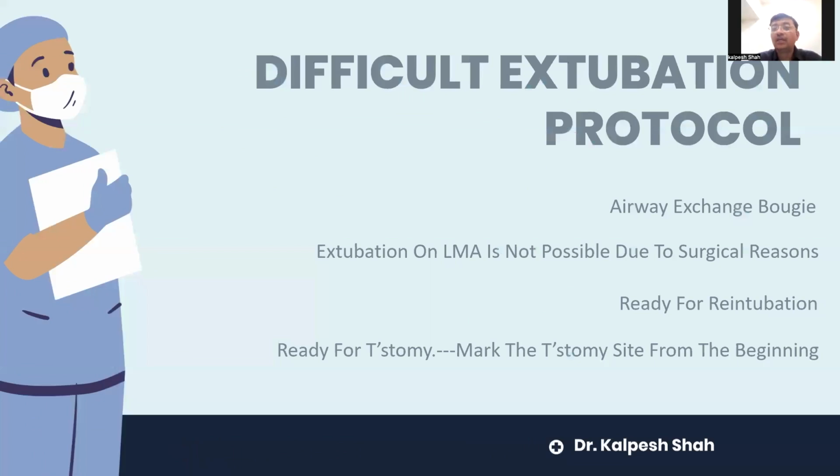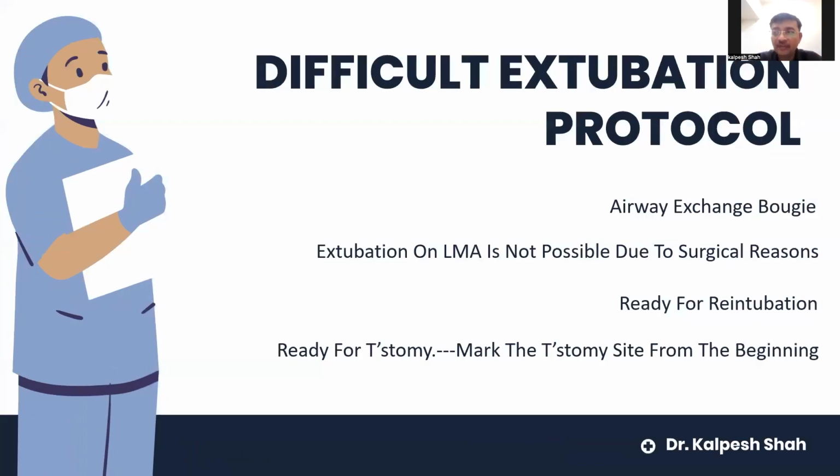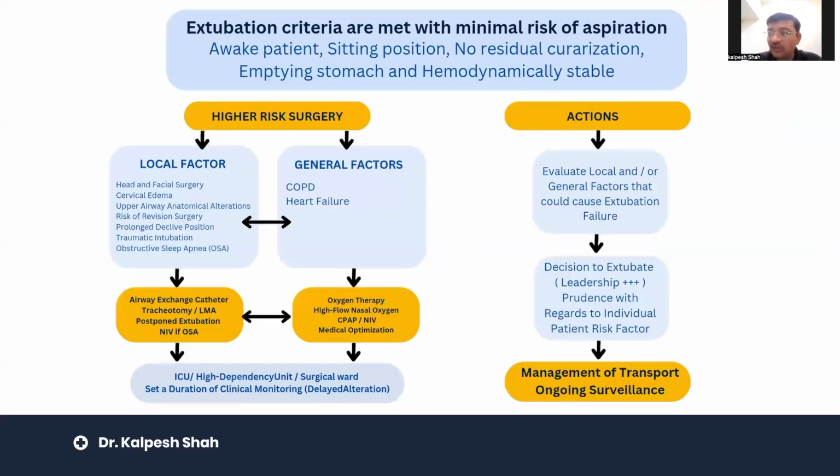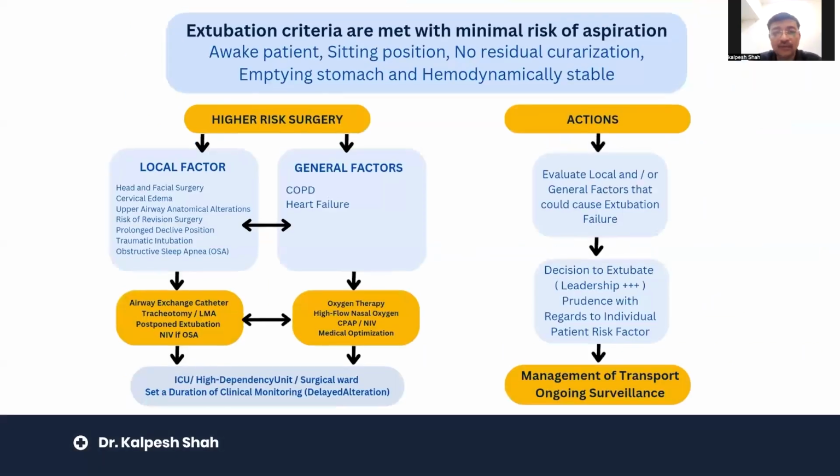Difficult extubation protocol, as per our standard protocol: airway exchange bougie. Extubation on an LMA is not possible here because they have operated on the palate, so the surgeon will not allow it. The nose is packed, so we have no nasal passage available. We are ready for reintubation and ready for tracheostomy, so we mark the tracheostomy site from the beginning, so you are not trying to search for the cricothyroid membrane. We have all the equipment ready. Luckily, this surgery is done by ENT surgeons, so they are expert in doing a tracheostomy.